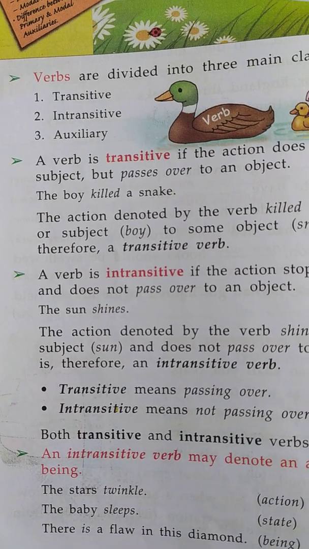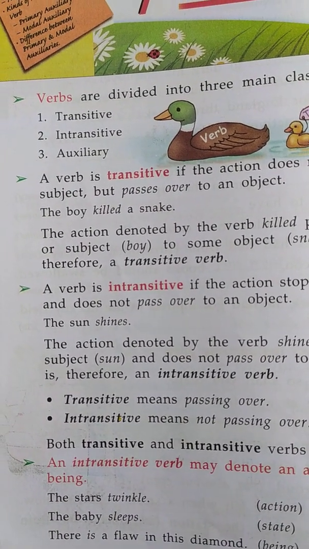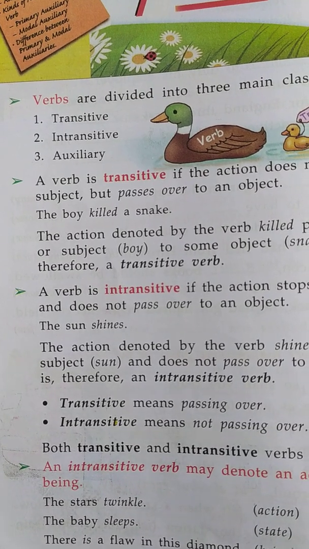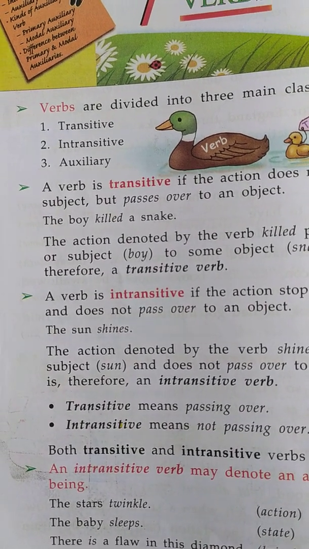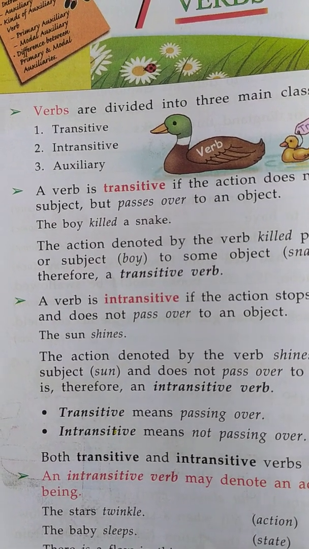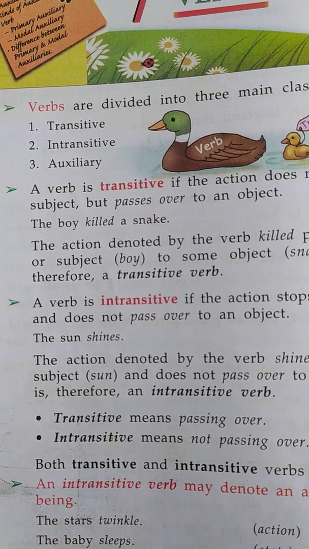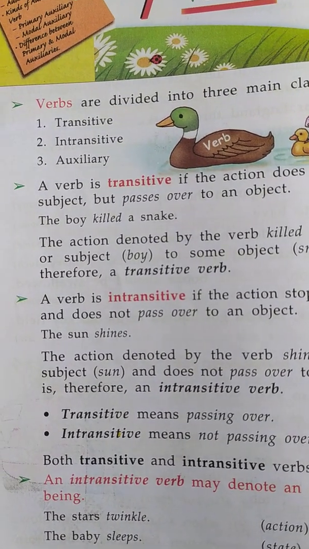Okay? A transitive verb is a verb that includes an object in a sentence.